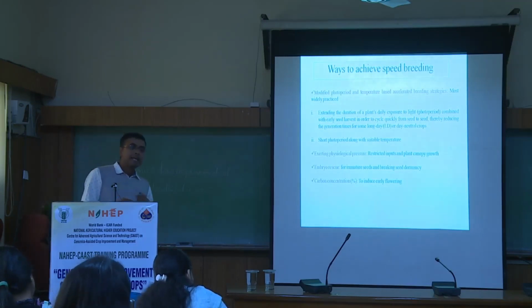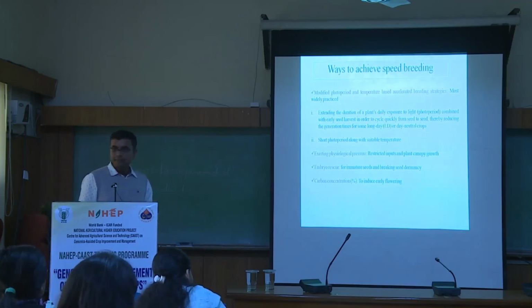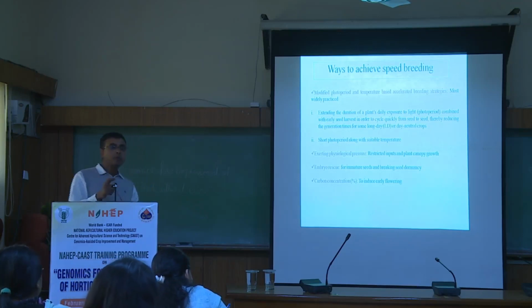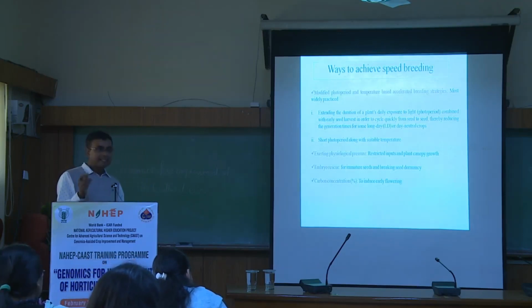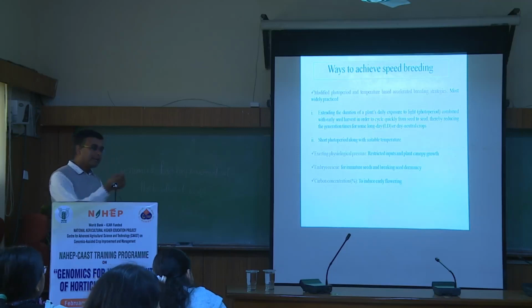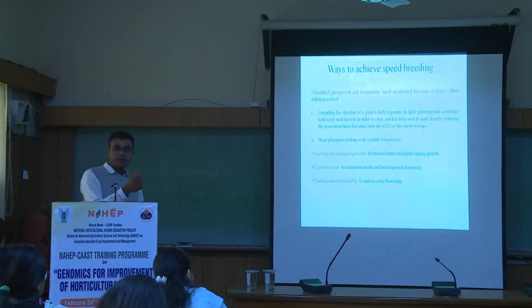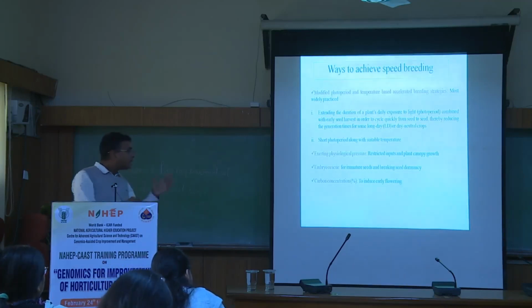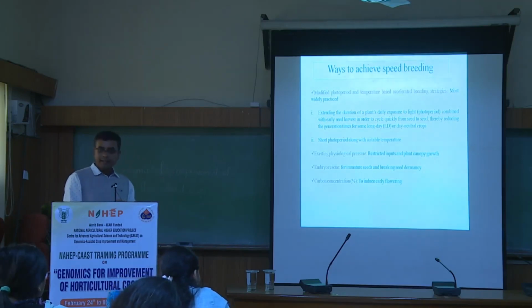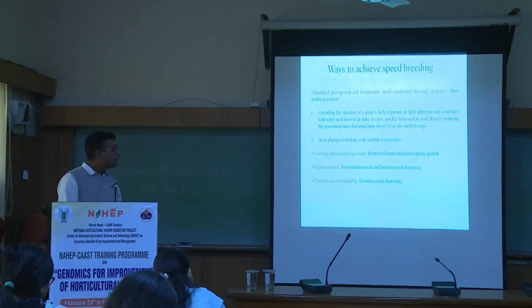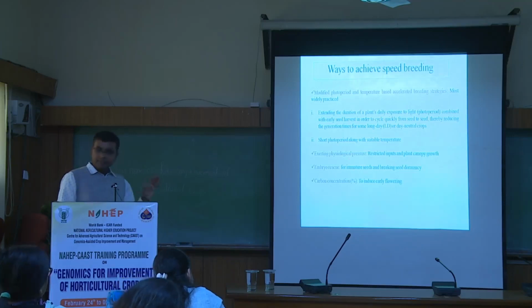Then embryo rescue. Most plants have seed dormancy. For seed dormancy, we have to wait at least 2 to 5 months for germination. But if we take out the immature embryo and culture it, the immature embryo can be germinated, and from that germinated embryo, we can produce a plant in vitro.